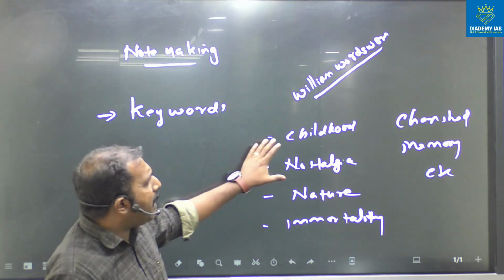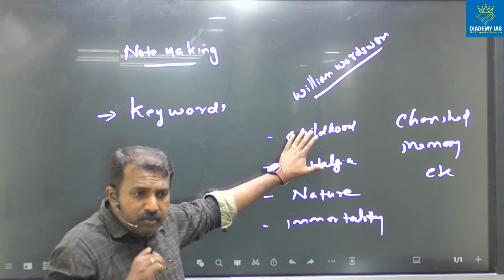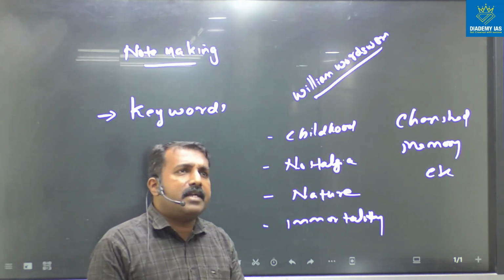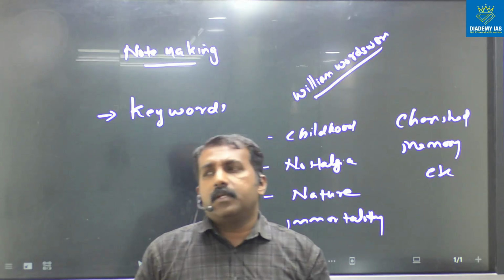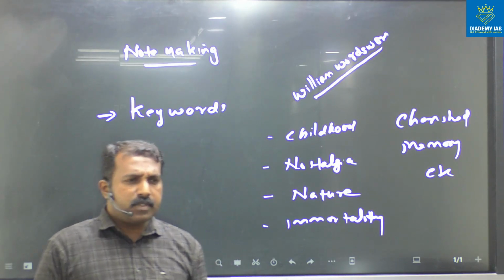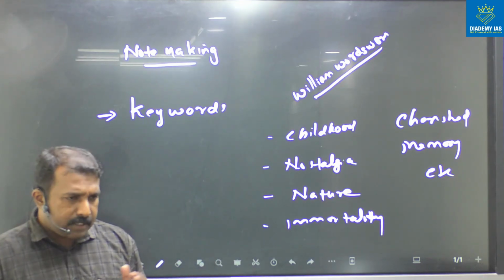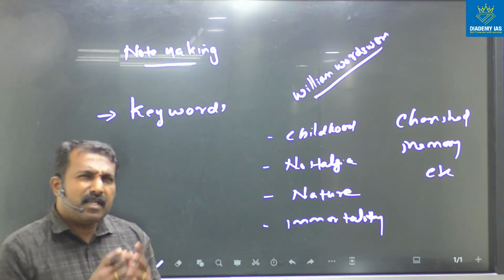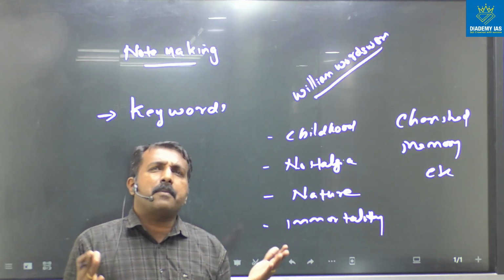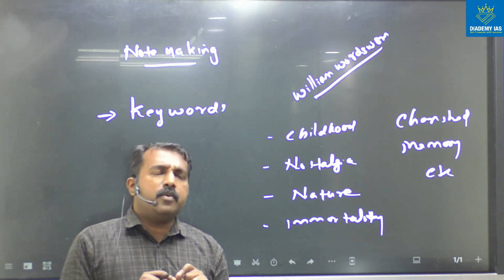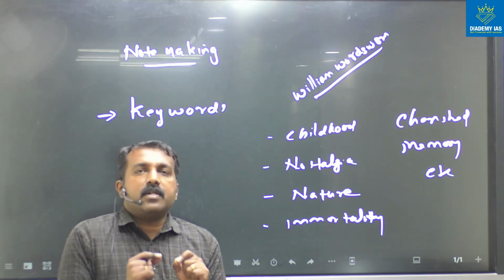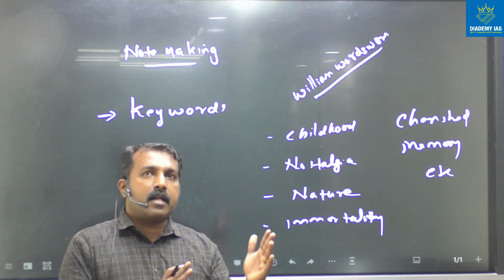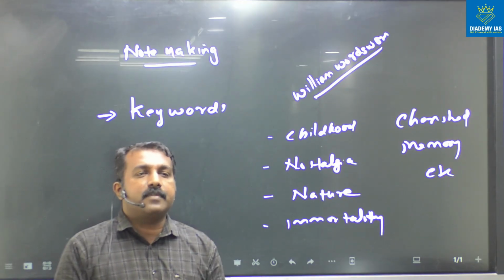So you have to approach your notes, you have to approach your strategy in note making like this only. So for every writer like this, you can take Shakespeare, Henrik Ibsen, then Raja Rao, any writer in any genre, novel, poem, drama, whatever, you have to make your own keywords. Based on that, you can elaborate the answers. You can write a 10 marker, 15 marker and 20 marker with the help of these keywords.